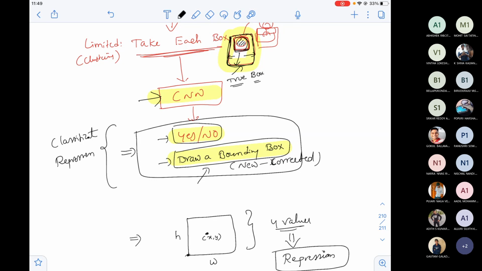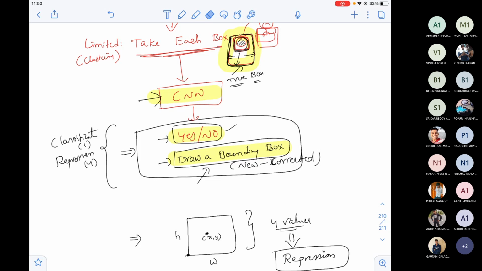A single CNN outputting 4 values, x comma y, w and h. Totally 5 values, of course, yes or no is 1 value. Regression 4 values, classification 1 value, yes or no. Maybe if it's a binary classification, if you get the probability of yes, you can get the probability of no. So minimum 5 values it has to predict.